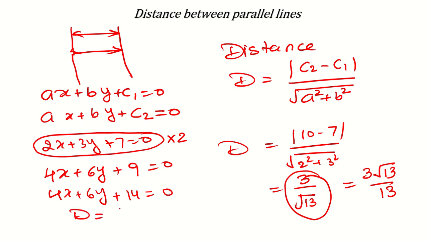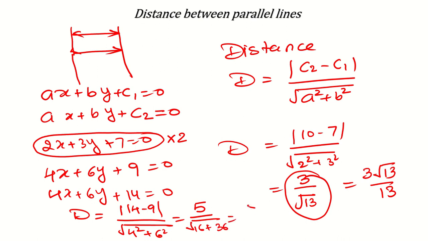So what will be the distance? Distance will be absolute value of 14 minus 9 over square root of 4 square plus 6 square, means absolute value of 14 minus 9, which is 5, over 4 square is 16, 6 square is 36, so 5 over square root of 36 plus 16, 52 I guess. Yeah, 52. So rationalize it, the answer will be 5 times root 52 over 52. Like this you can get the answer.